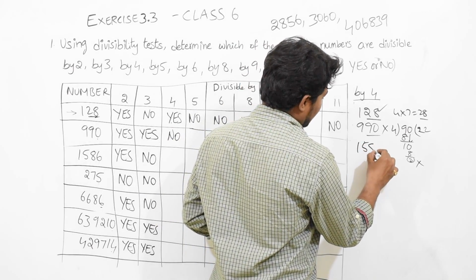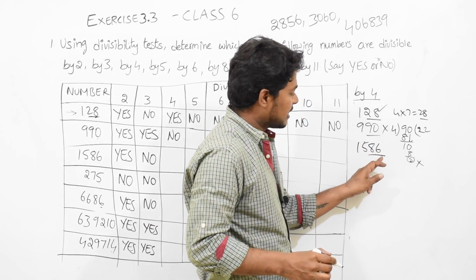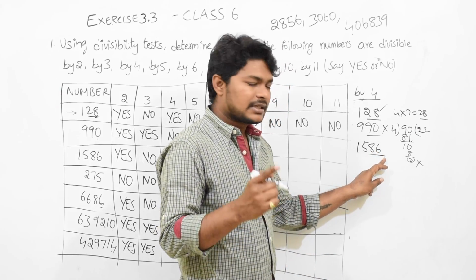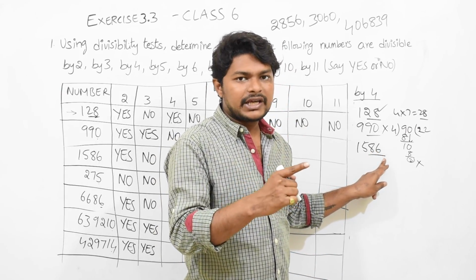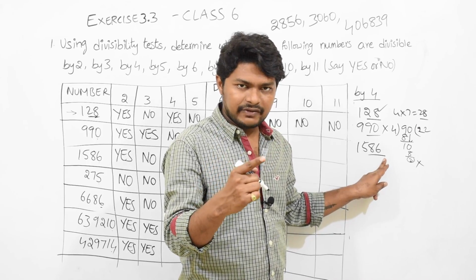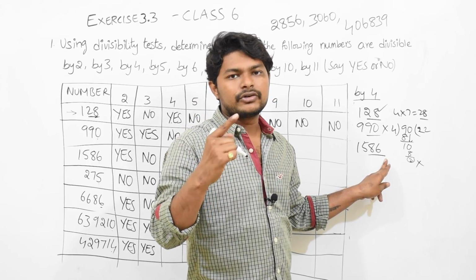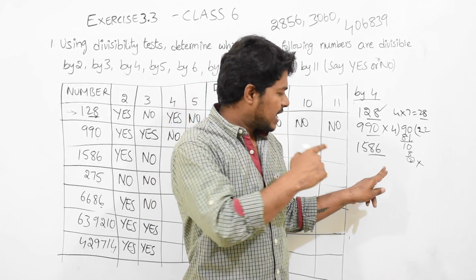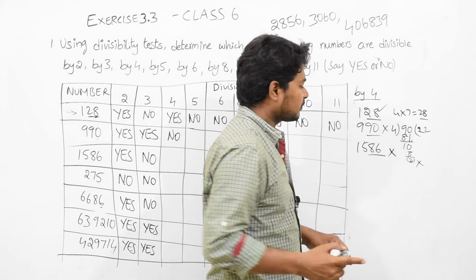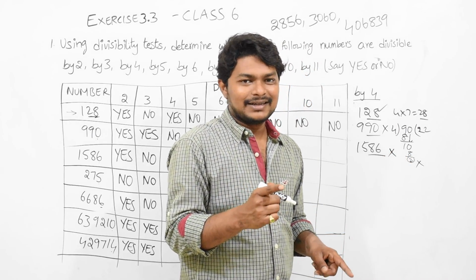1586, right? 1586, last two digits is 86. Check for 86. 4 into 20 equal to 80. 4 into 21 equal to 84. 4 into 22 equal to 88. So 86 is not coming. You are following me, right?